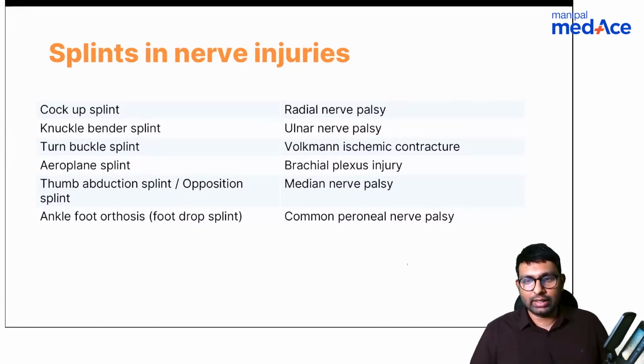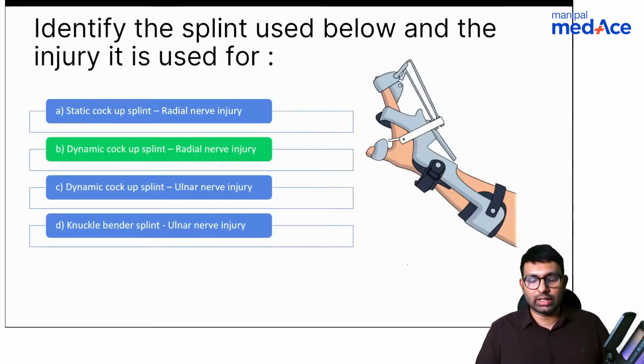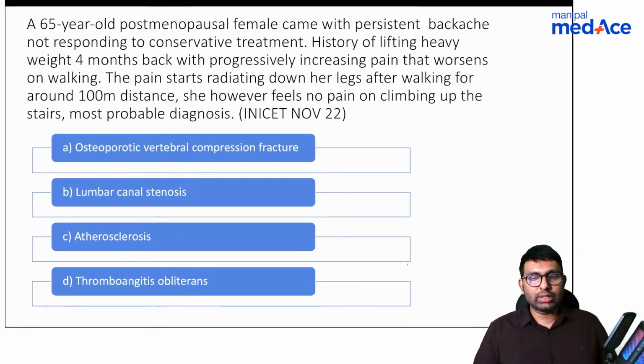So you all were right. The answer is correct. Okay, so please note down this chart, it will help you with all the splints used in nerve injury. So the answer here was B. Now let's come to another question.